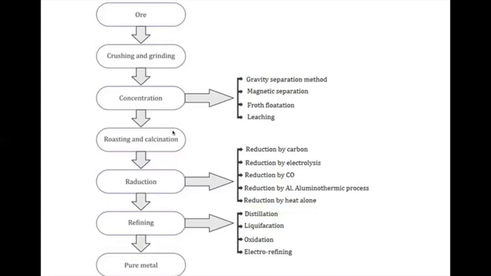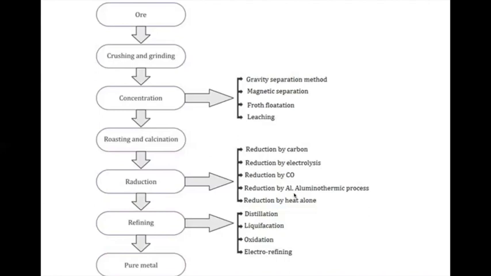If the metal is found in metal oxide form only, then there is no need for roasting and calcination. So now you have all the metals in metal oxide form, and the process of reduction is done. The process of reduction means removal of oxygen. And removal of oxygen from different metals is done by different processes. If it is a least reactive metal, just heat it alone. What will happen?